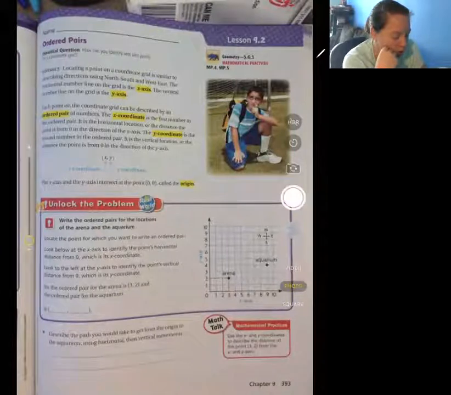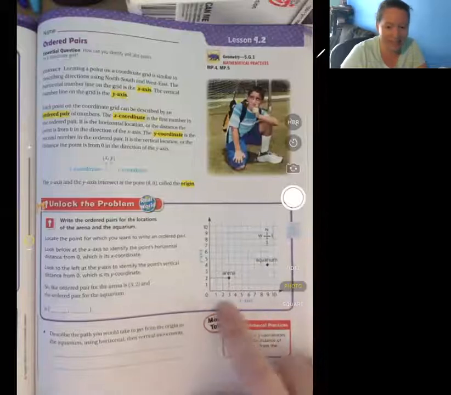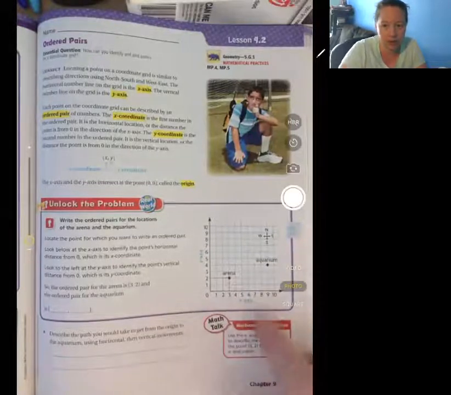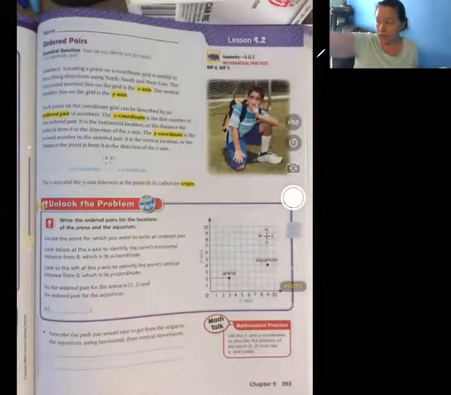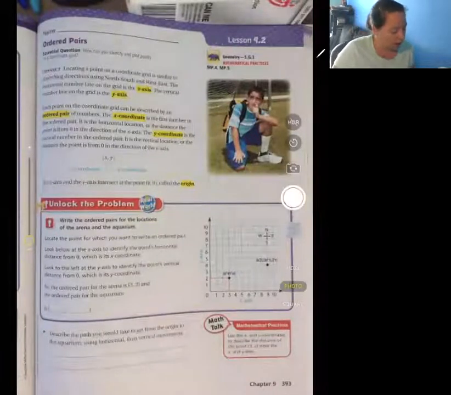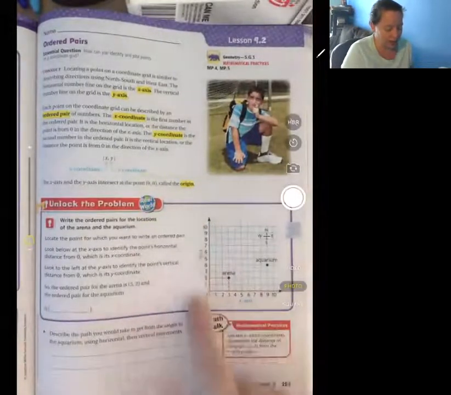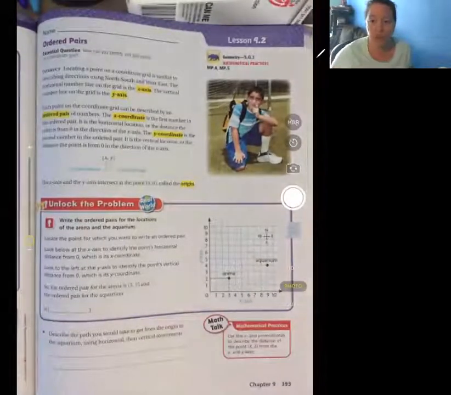Locating a point on a coordinate grid, that would be a graph, is similar to describing directions using north, south, east, and west. The horizontal number line on the grid is the x-axis. So going across the horizon, you can see the sun set over the horizon or rise over the horizon, okay? So the line that you can see out there is the horizon. The vertical number line on the grid is the y-axis. So that's how high or how low something is. That's vertical, that's the y-axis.